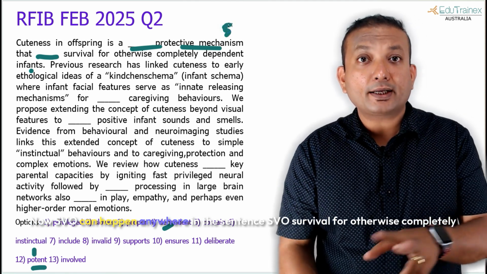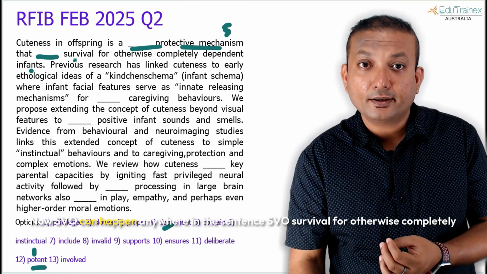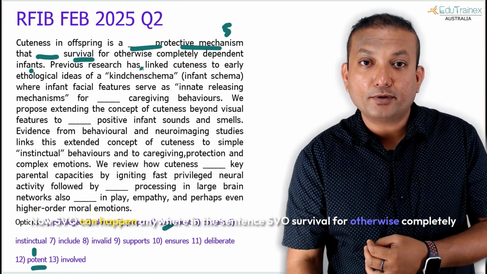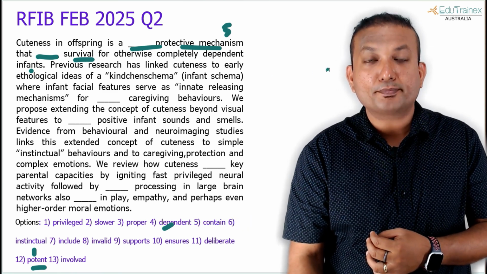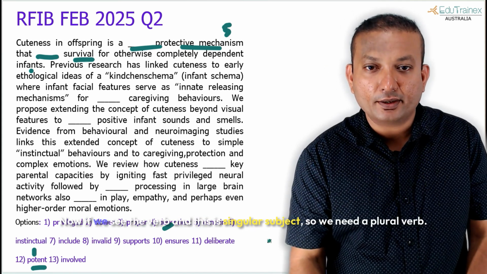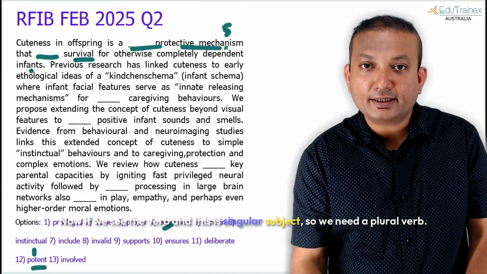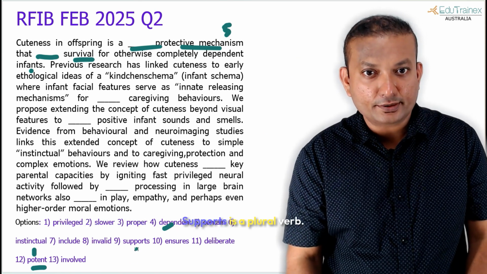Now SVO can happen anywhere in the sentence. SVO, survival for otherwise completely dependent infants. Something is making sure that this is the survival. Now if we see the verb, and this is a singular subject, so we need a plural verb. You know this, right?